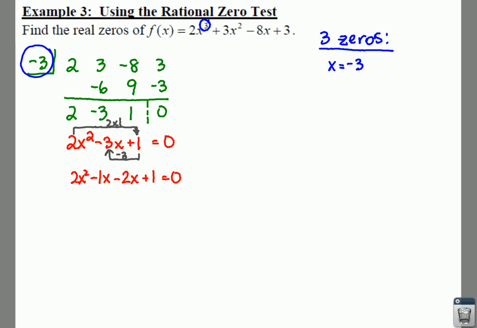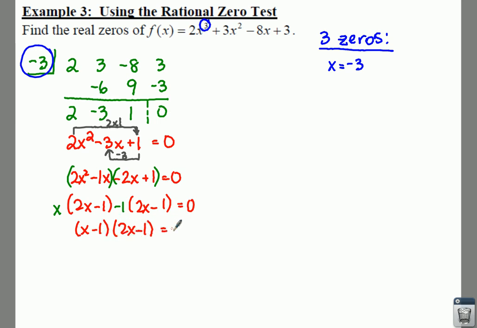So now we're at this point, we can factor by grouping. I'm going to group the first 2, and I'm going to take out an x. Left over would give us 2x minus 1. And then on the second set, the only thing those have in common is really a -1. So how about 2x minus 1? Equals 0. So when we group together what's on the outside, you get an x minus 1, and then you have a 2x minus 1.